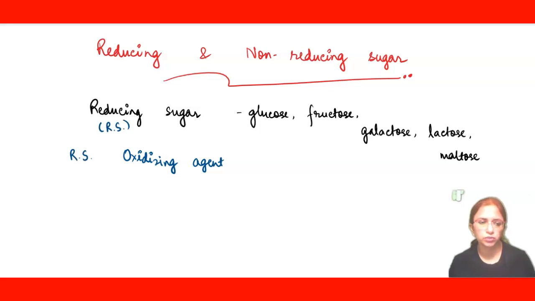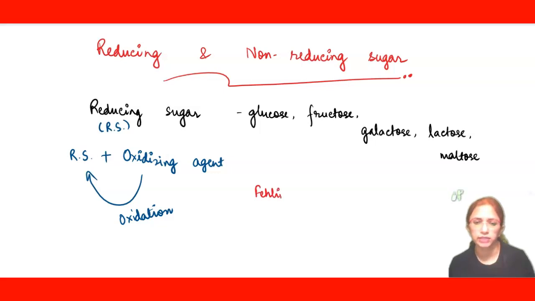So reducing sugars, when they react with an oxidizing agent, they undergo oxidation. So we just require a solution which acts as an oxidizing agent, and its name is Fehling solution. So if you take Fehling solution and you add glucose to it, this is blue in color.